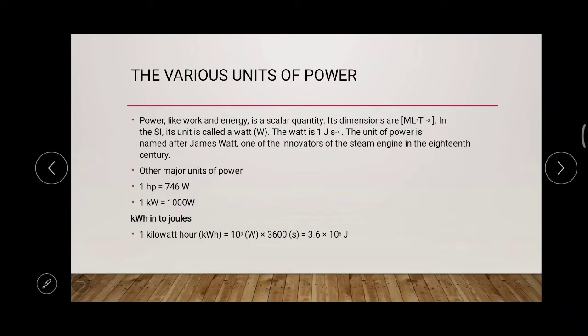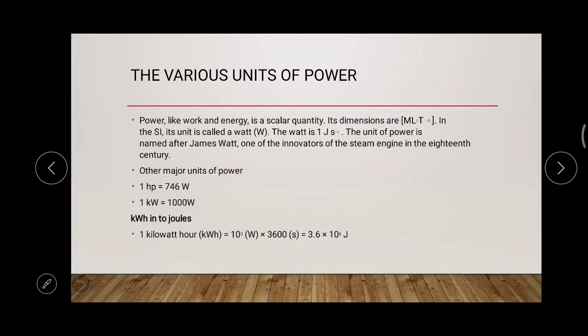Now, you know that our consumption of the current in our houses, that is actually, we know that this month 36 units of current we have consumed, or 250 units of current we have consumed. Likewise, we have said where the unit is actually the kilowatt hour. So kilowatt into hour. So you have to convert this kilowatt hour into the joules.